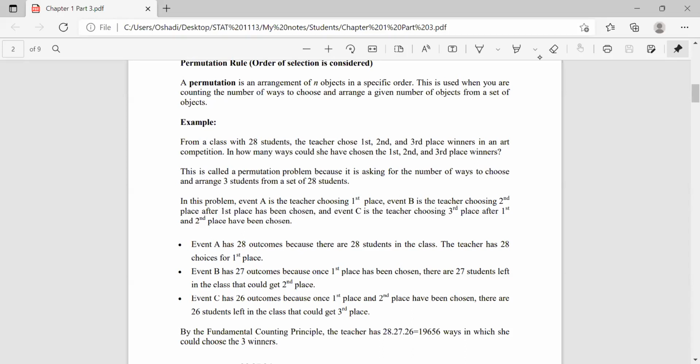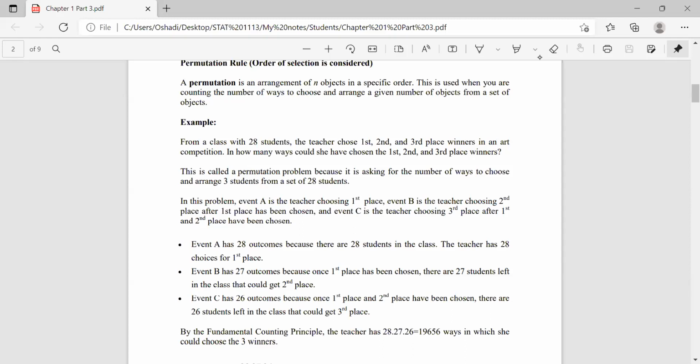Likewise, she has to order the selections. So this is a permutation problem, since we have not only to choose but arrange 3 students from a set of 28 students in order. So this is a permutation problem, right?